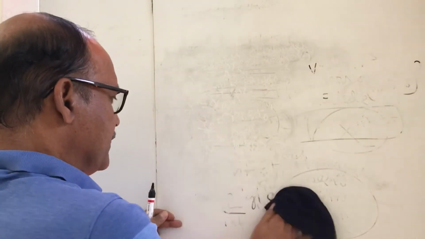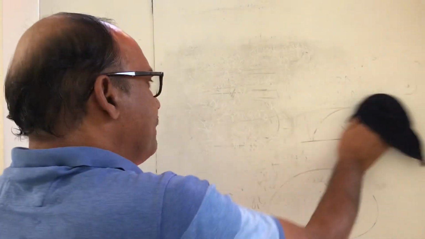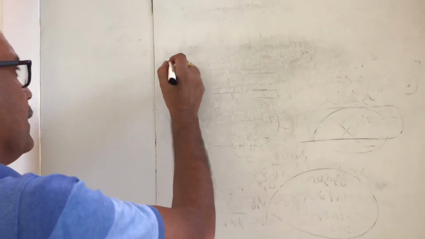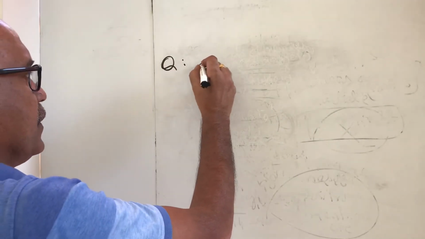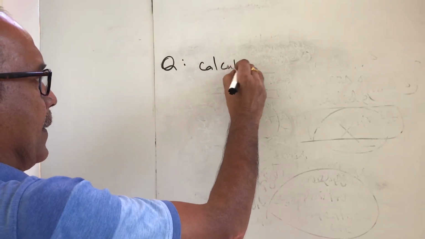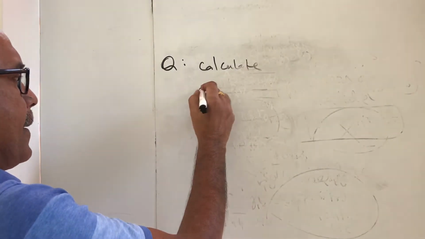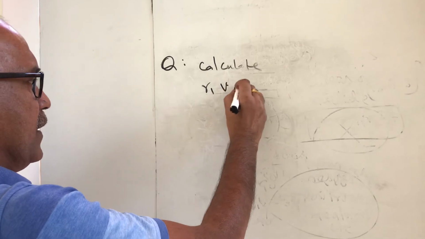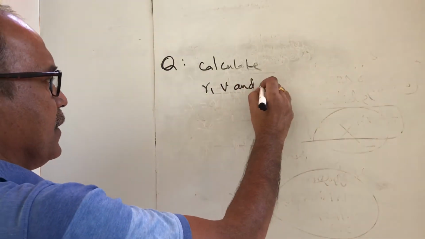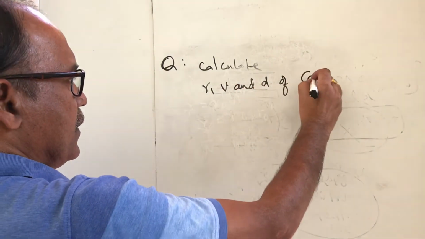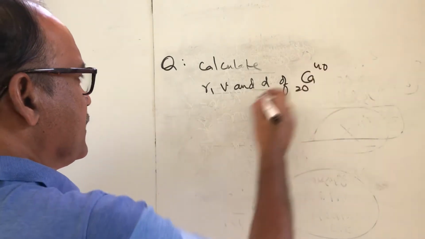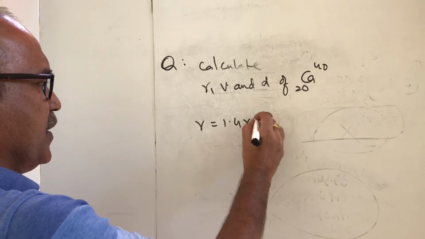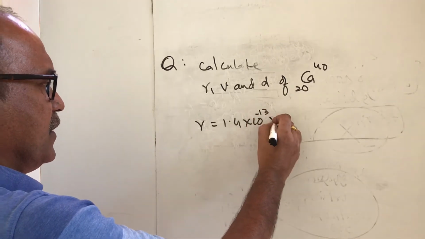Now we'll take up an example. Question: calculate the radius, volume and density of calcium. r naught is 1.4 into 10 power minus 13 centimeters.